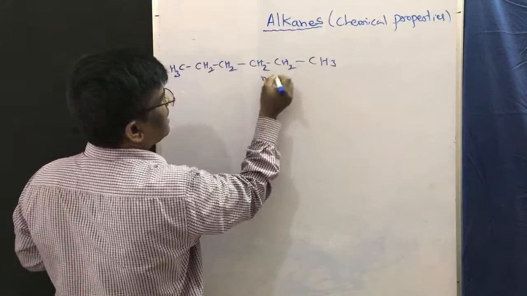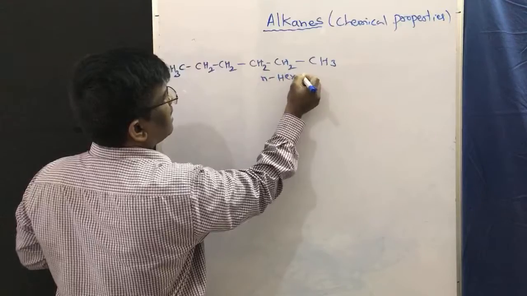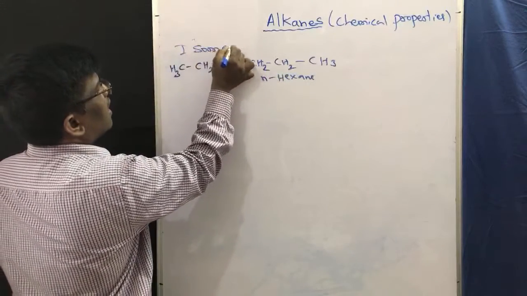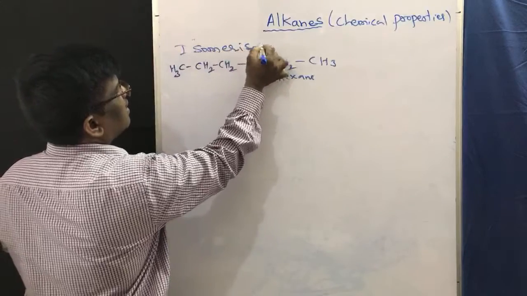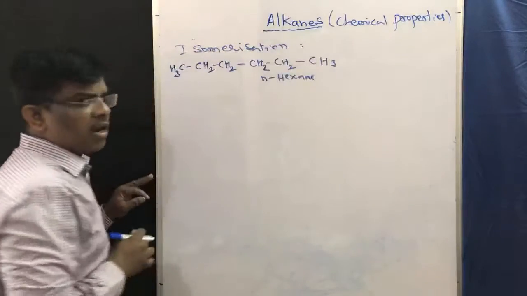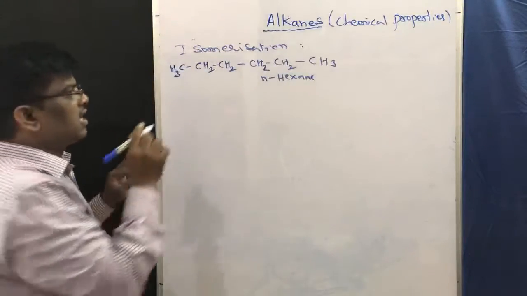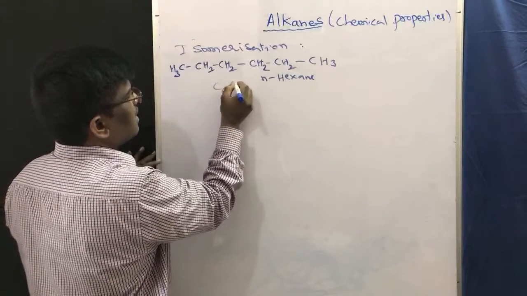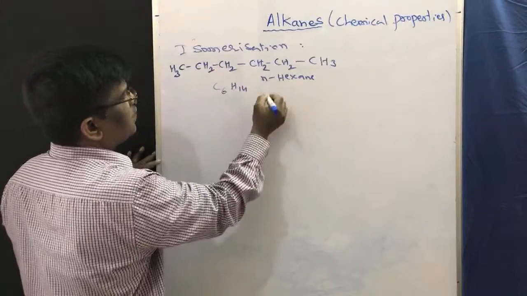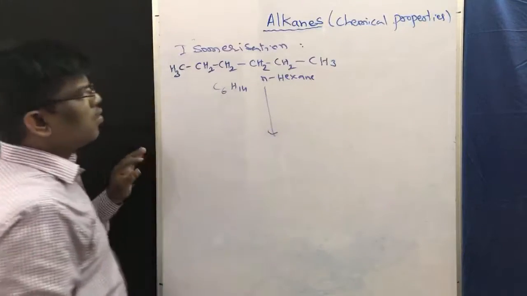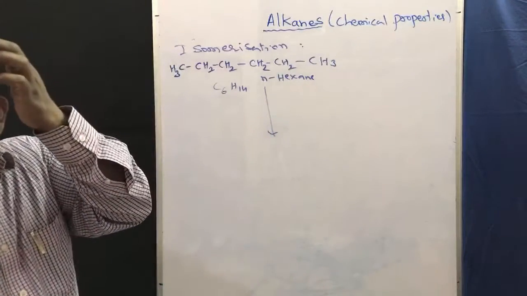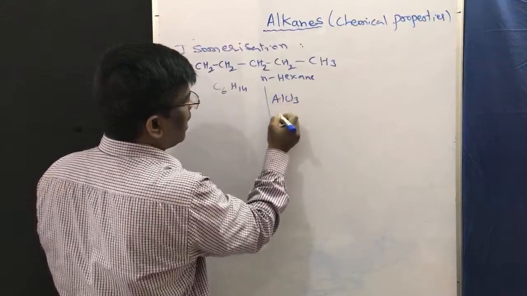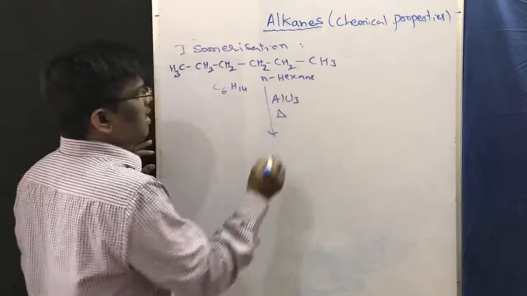This is n-hexane, and what we are going to learn is isomerization: the same molecular formula with a different structure. The molecular formula is C6H14. This undergoes isomerization in the presence of aluminium chloride under heating.